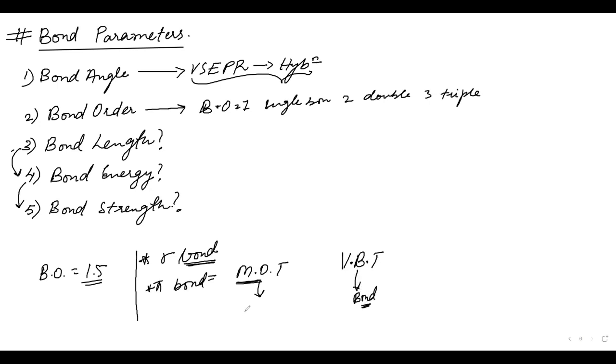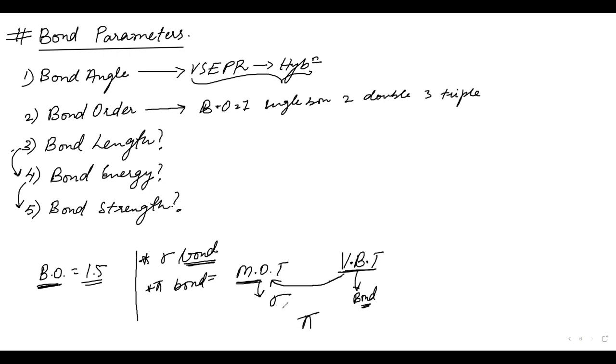Even so, there are sigma molecular orbitals and pi molecular orbitals. Bond order is a concept borrowed from VBT because it tells us about stability and can predict stability. Hence, it was borrowed from VBT and applied to MOT.